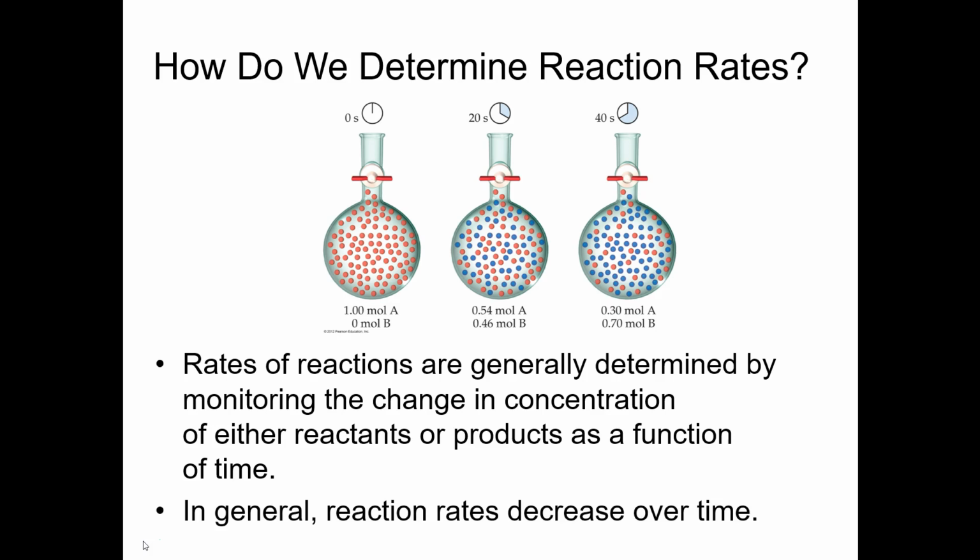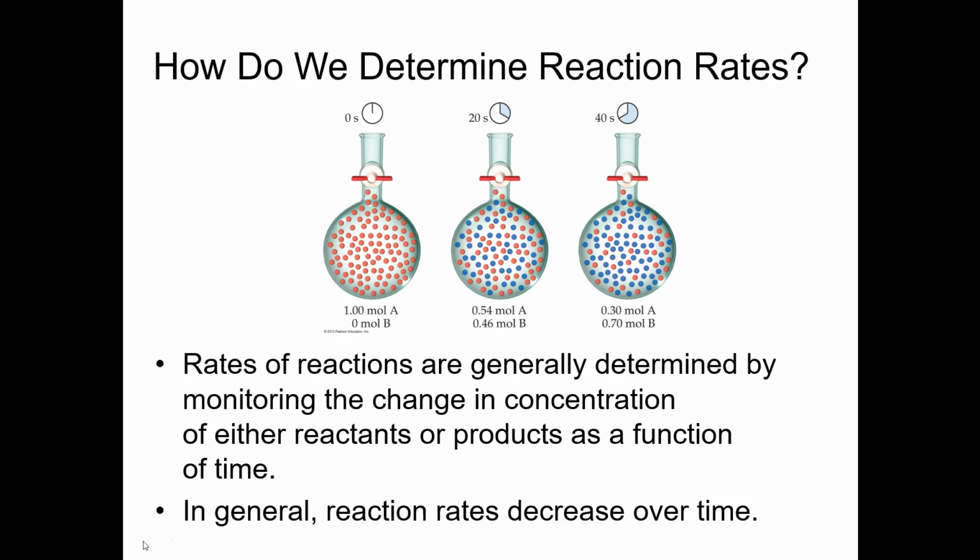In general, reaction rates are going to decrease over time. That is why I started out by showing you those pictures of the kids playing the balloon stomp, because reaction rates are dependent on concentrations of reactant. If you think about what happens to the concentrations of the reactants over the course of the reaction, they go down, and as they go down, the rate of the reaction goes down.